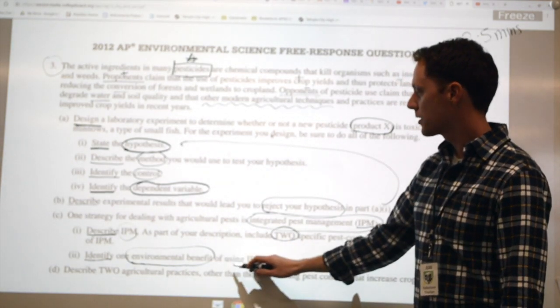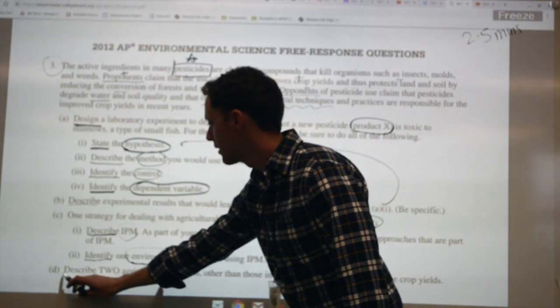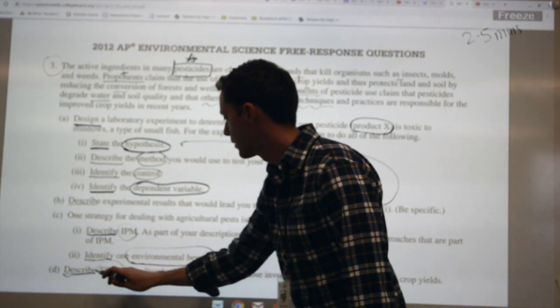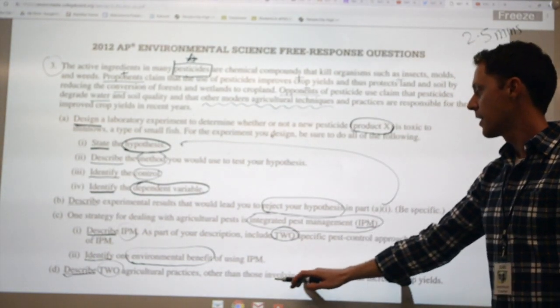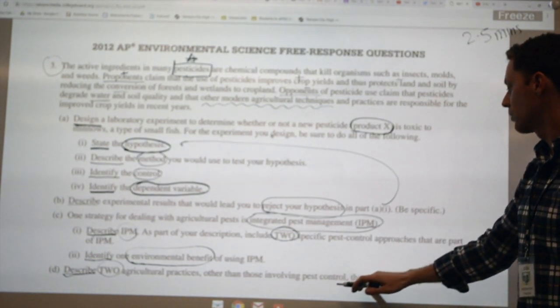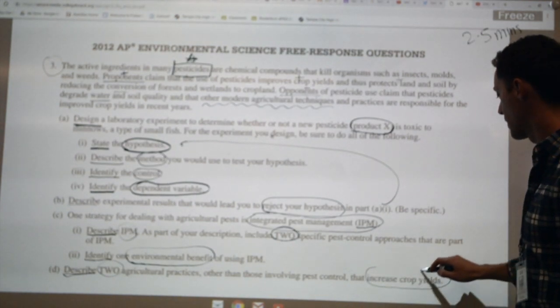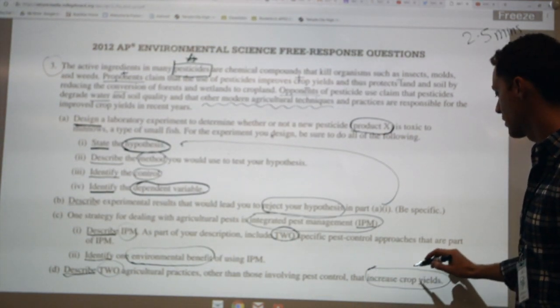And lastly, part D, again, here's an action word, describe 2 agricultural practices, other than those involving pest control, that increase crop yield. So I'm going to circle increase crop yield as well, just because I want to focus or remind myself that we're not talking about